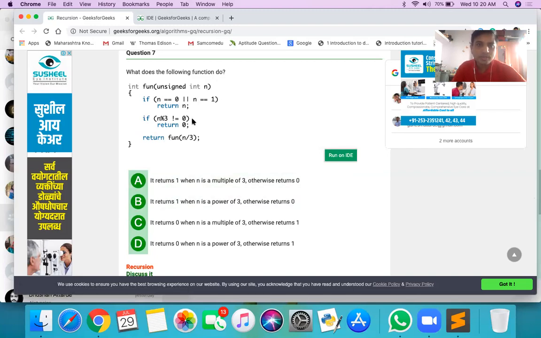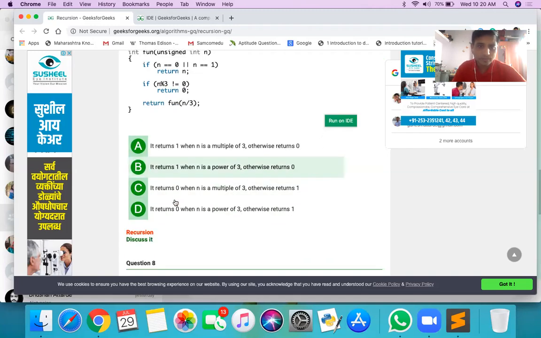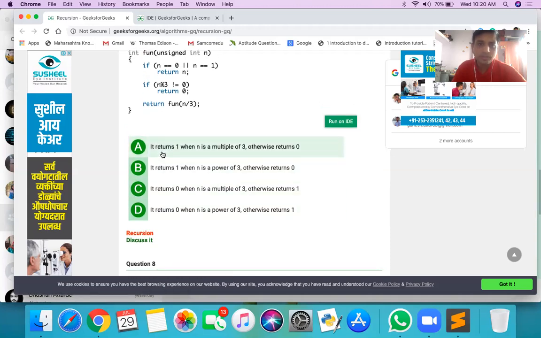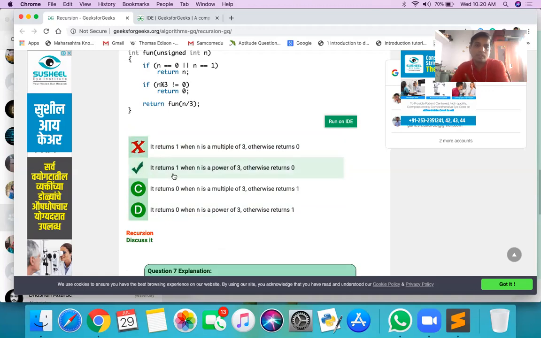So what does it return? Fun of n. Returns 1 if n is a multiple of 3, otherwise returns 0? Or n is a power of 3? I think this is the correct answer: return 1 if n is a power of 3.